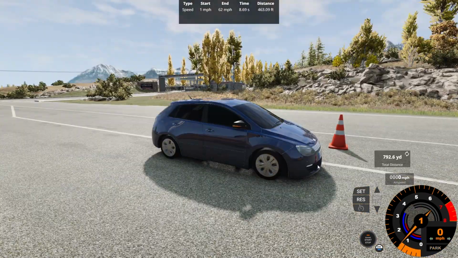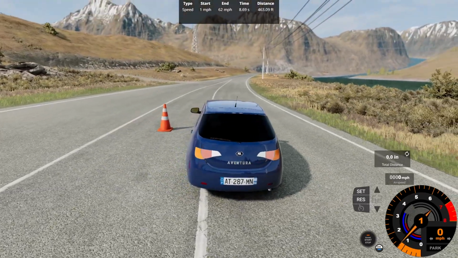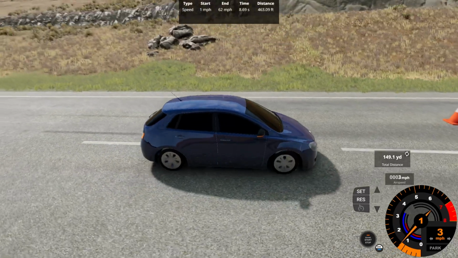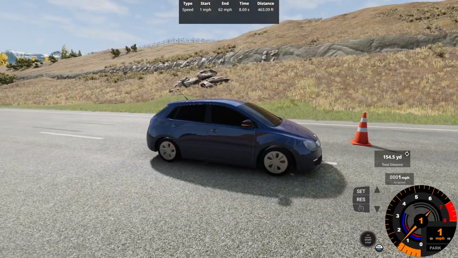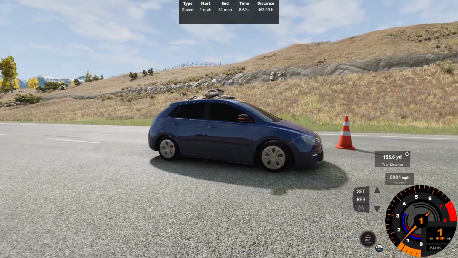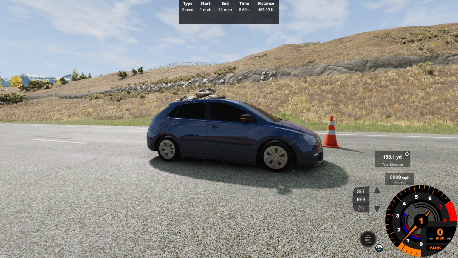So lining up to the bumper of the first cone, let's reset the trip computer right here, and let's just measure the distance between this cone here for the Toyota and the Nexa cone just straight ahead. And slow it down just a tad. We gotta line up right up to the front bumper. We gotta do so very carefully so we're as accurate as possible. And bumper, here. 156.1 yards.